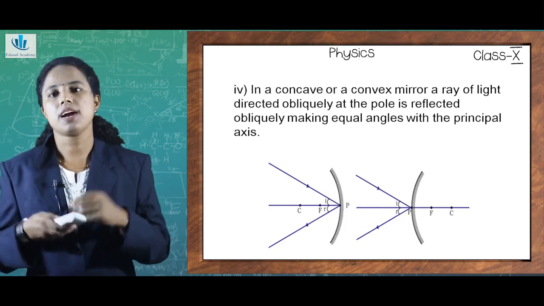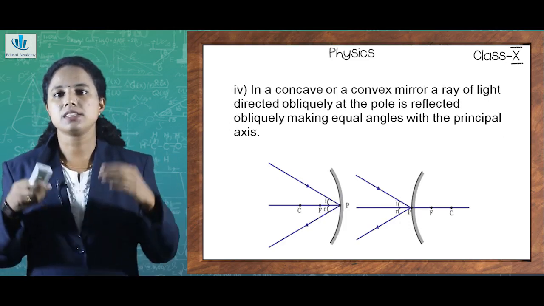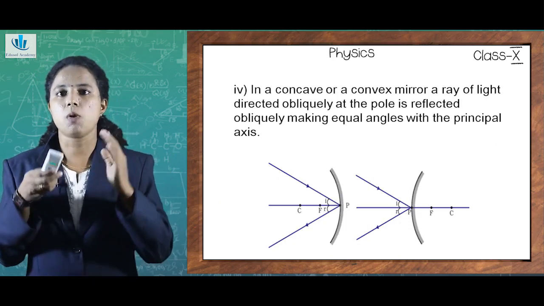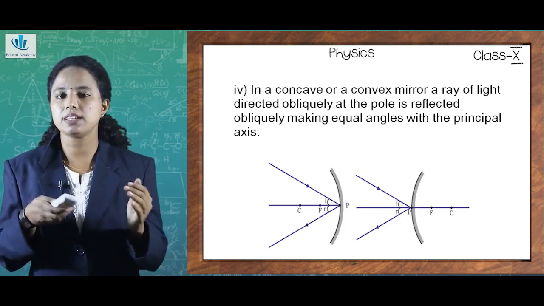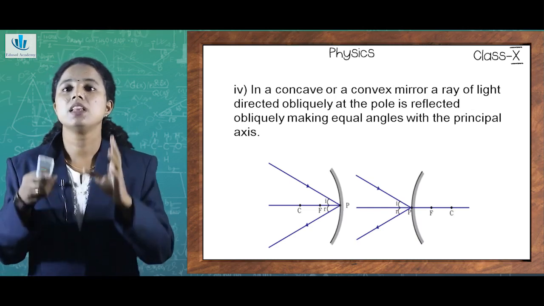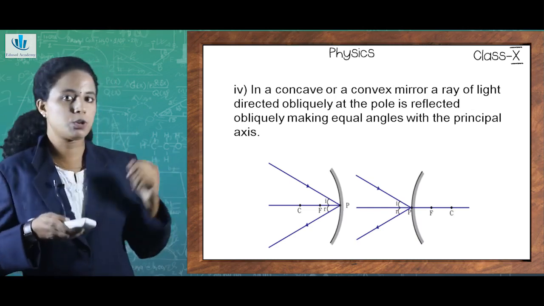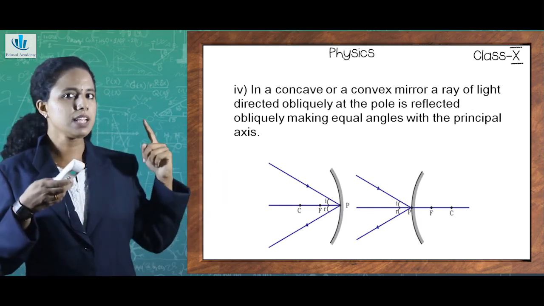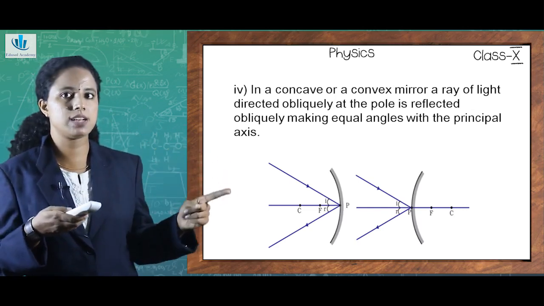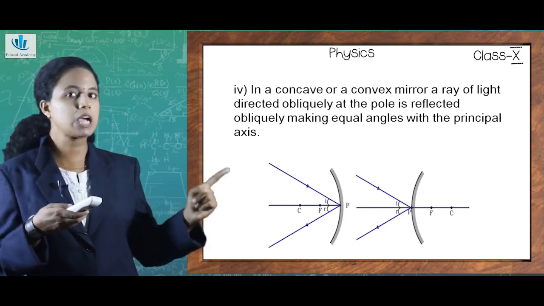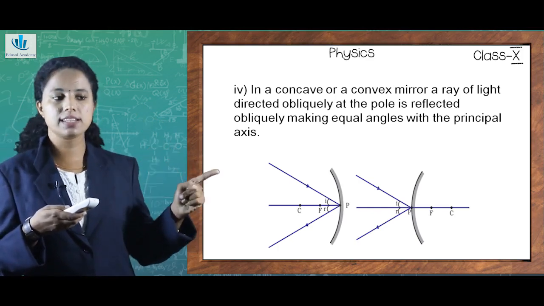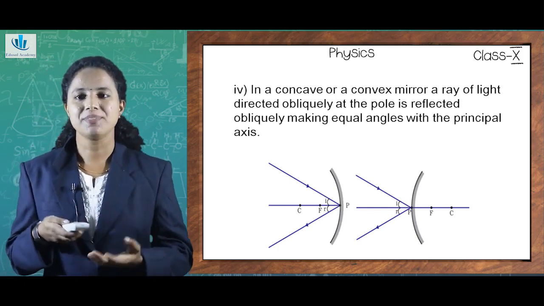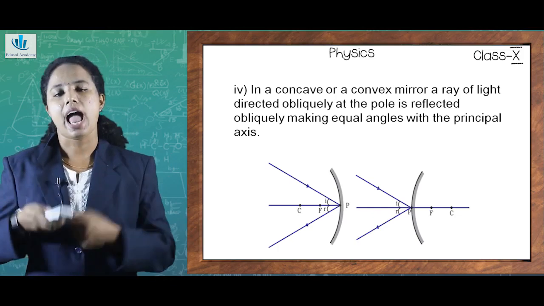And the next point regarding concave and convex mirror is, in case of concave as well as convex mirrors, the rays of light which are incident obliquely at the pole will be reflected obliquely, but they will make equal angles. In this particular figure, whether it be concave mirror or convex mirror, you can see the incident as well as the reflected rays will be making equal angles. Like angle of incidence and angle of reflection are equal. That's what we said in the starting also, isn't it? Angle of incidence must be equal to angle of reflection.